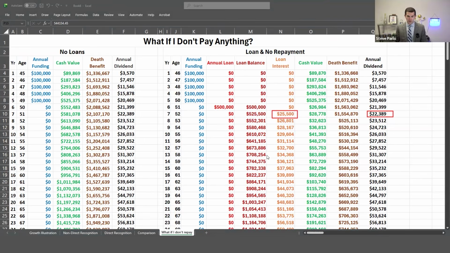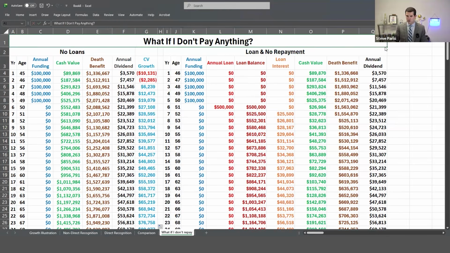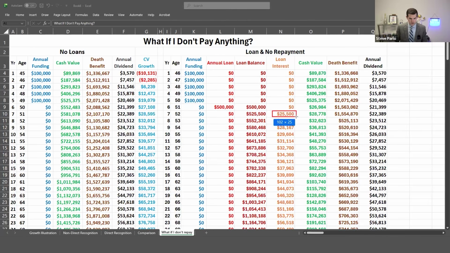Here's why. Whenever you're looking at taking a loan and not paying anything back, really what you want to look at is the net cash value growth. Blue equals this minus this equals this minus this minus this. So what I would do is compare the two side by side. There's your loan interest. There's your cash value growth. And that is why, without paying any loan interest, we're still going up. If that loan interest is higher than the growth, what do you think happens? Not as attractive. That's where I definitely advise paying some of the loan interest.